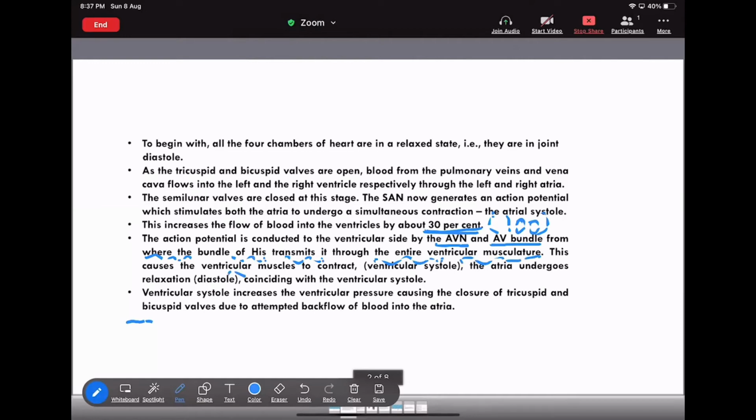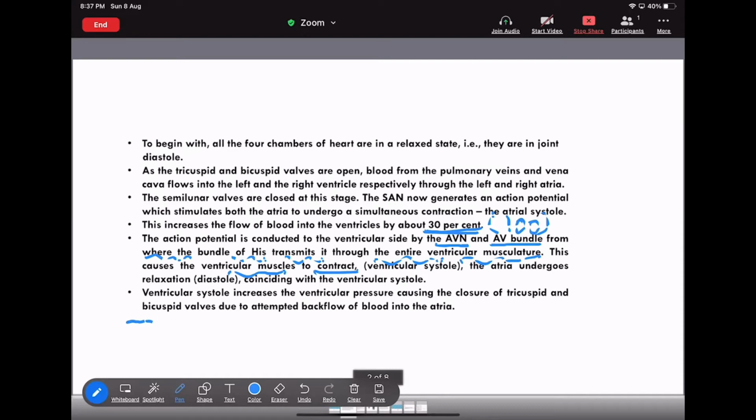This causes the ventricular muscle to contract. Now, what is the meaning? I am saying that because of the SAN, sinoatrial node, now the complete 100% blood is present in the ventricle.